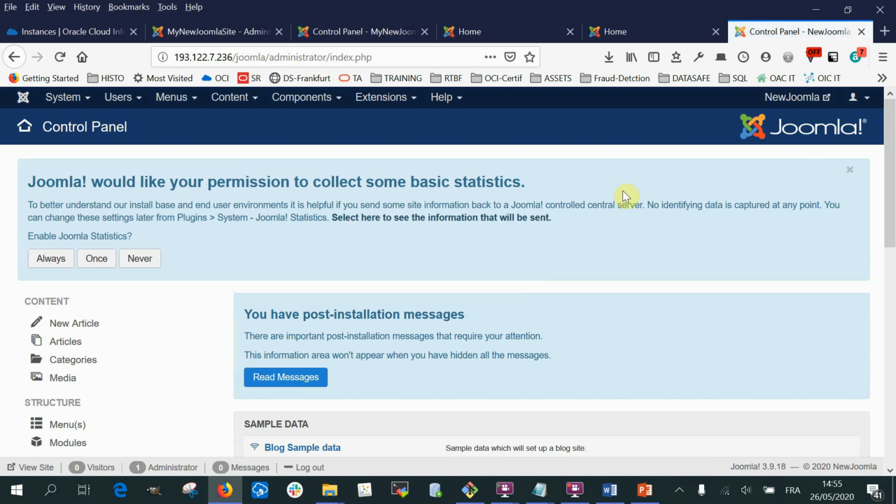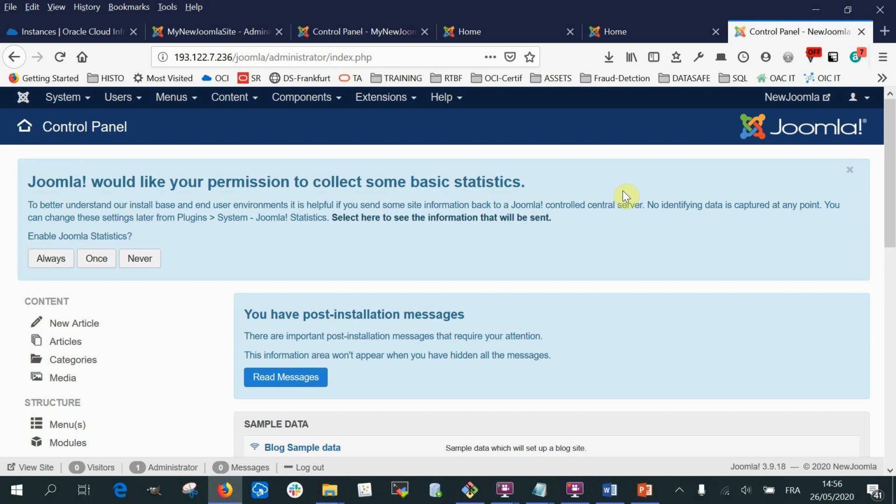So here we access our administrative page. From everything that we saw during this video, everything is available on the free tier, on the free account from Oracle, except the custom image feature, which needs a paid account.